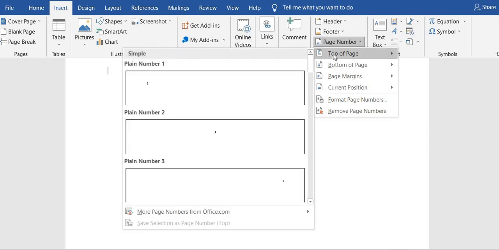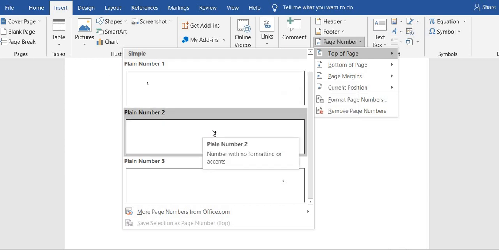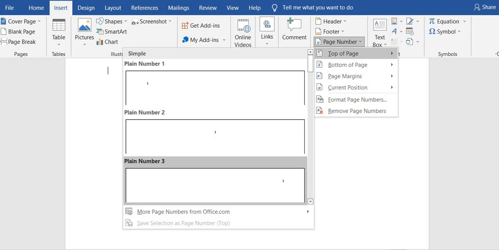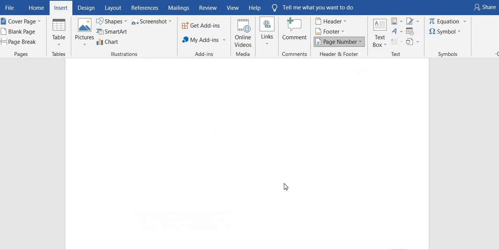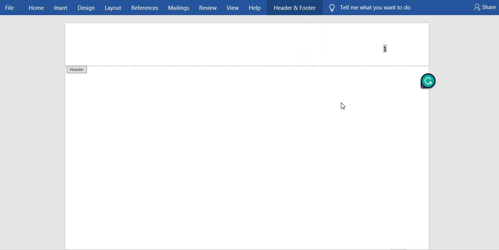When you click on top of page, you will see several options, where we have plain number 1, with the page number on the left on top, then one with the page number in the middle, and then the number on the right on top. So we are going to pick plain number 3. When you click on plain number 3, our page number just appeared here on the top.